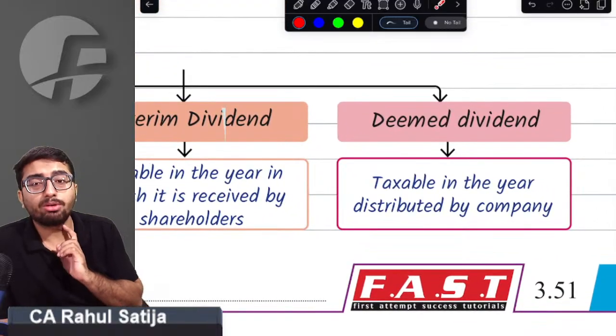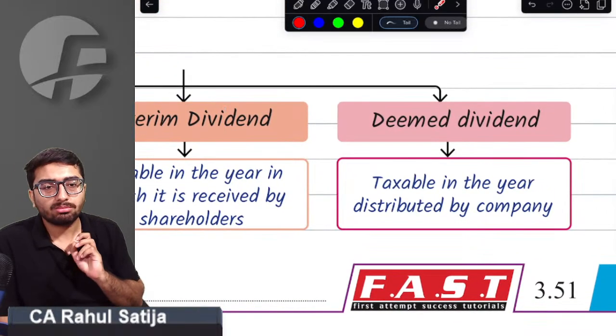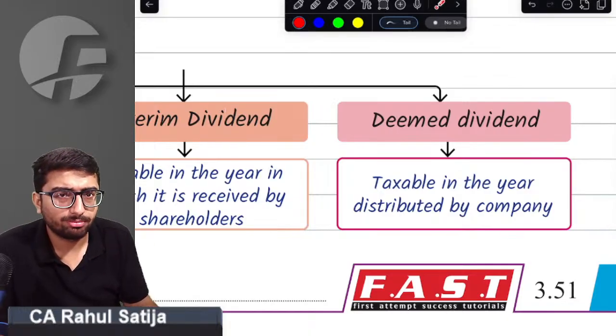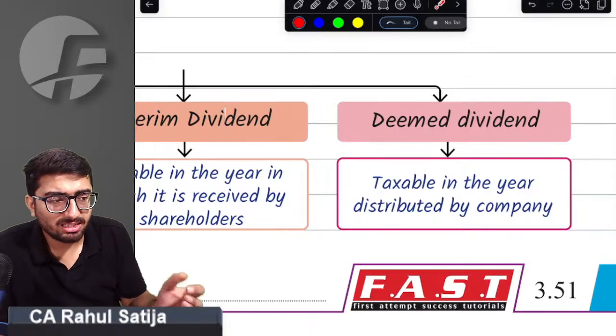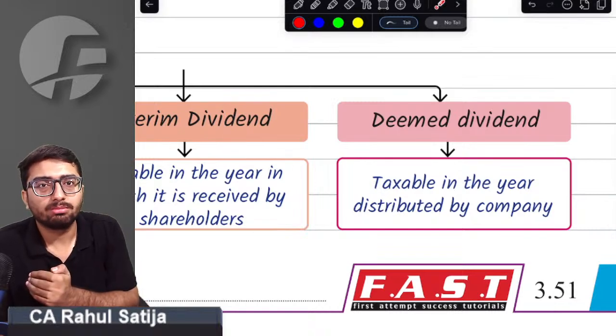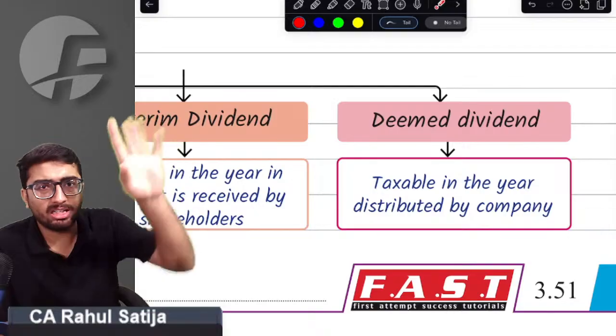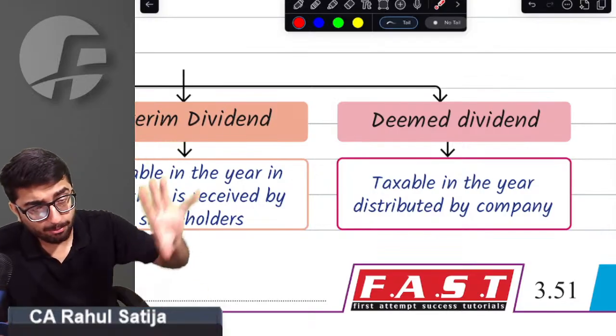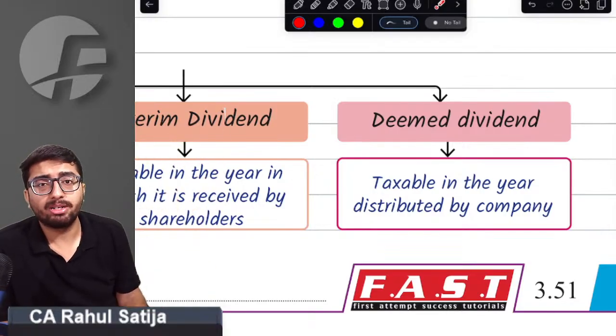Sir, we have a concept called deemed dividend, which states that these distributions might appear to be dividend, but they are actually not dividend as per the Companies Act. But we assume them as dividend as per the Income Tax Act.